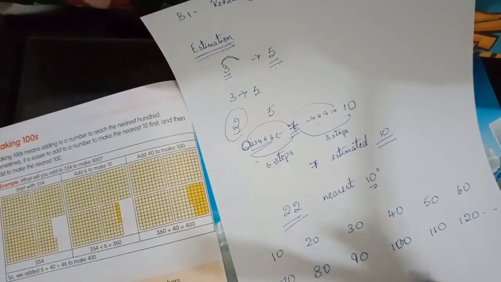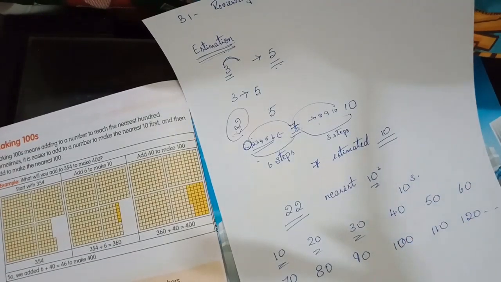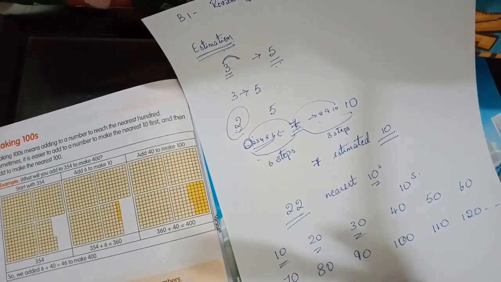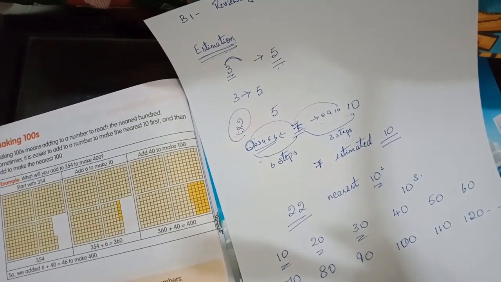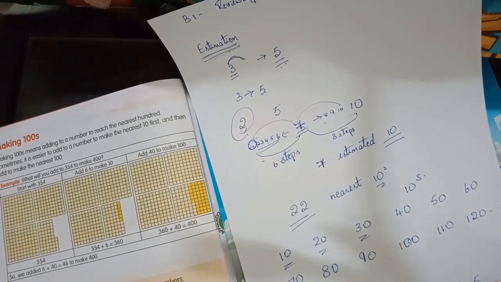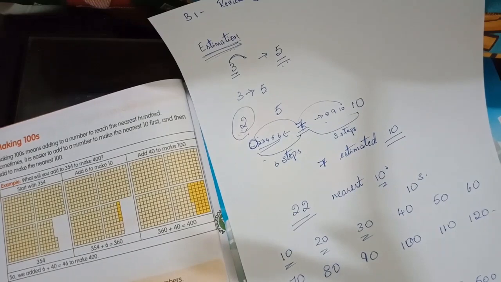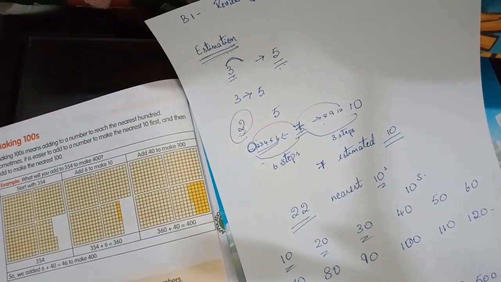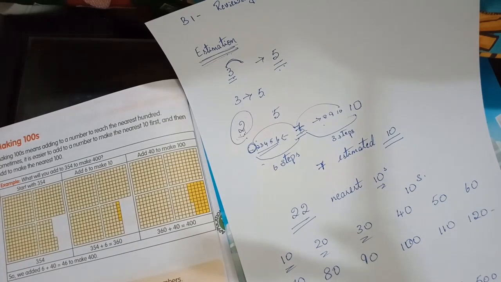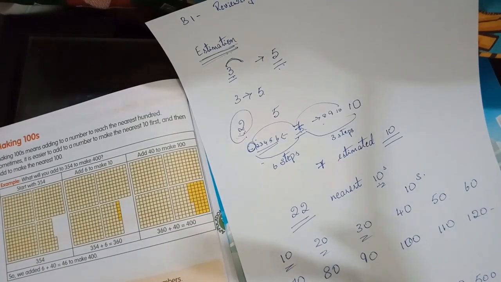So these are the tens. What about hundreds? 100, 200, 300, 400, 500, 600, 700, 800, 900, 1000, 1100, 1200 and so on. Yes, to infinity. So you understood what are tens and what are hundreds, children?